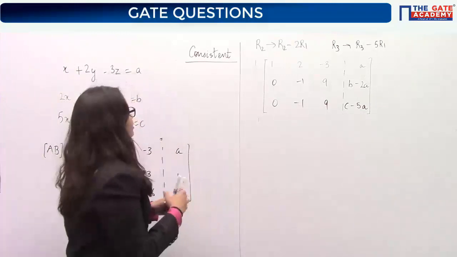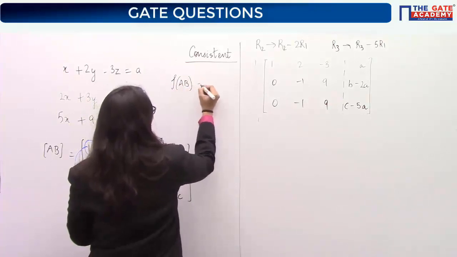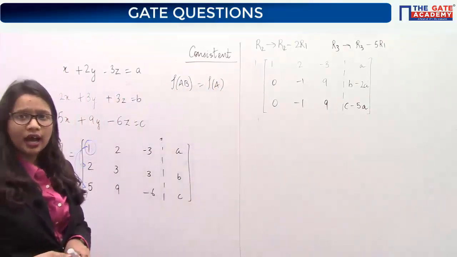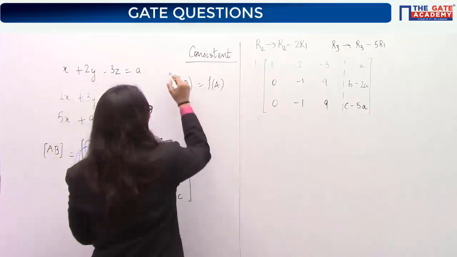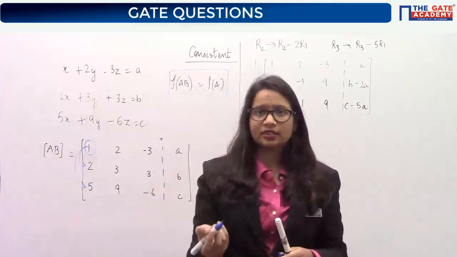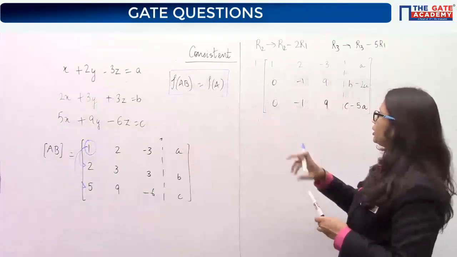Consistency. So we have seen that consistency means either unique solution or infinite solution, but in both of those cases you will have your ranks as same. It is not necessary that it is equal to 3. Okay, it can be less than 3 also for the case of infinite solutions. So this will be the case.